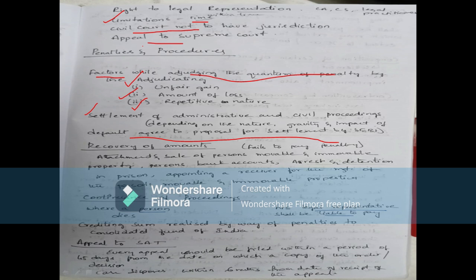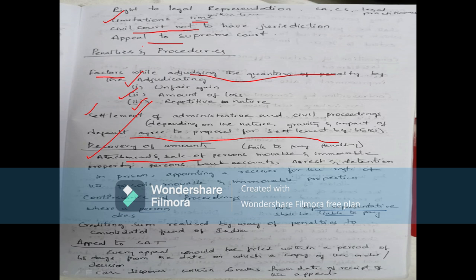Another thing is recovery of amounts. How will the amount be recovered? If he fails to pay the penalty, we can recover by attachment and sale of the person's movable and immovable property. Both movable and immovable property we can attach. Attachment of property is nothing but seizing their property.